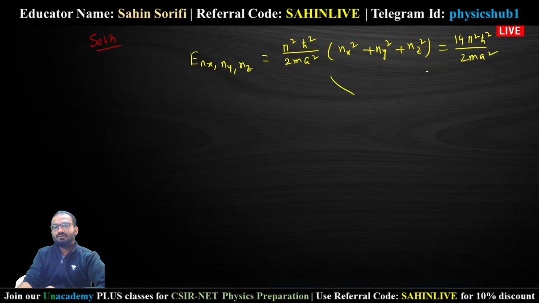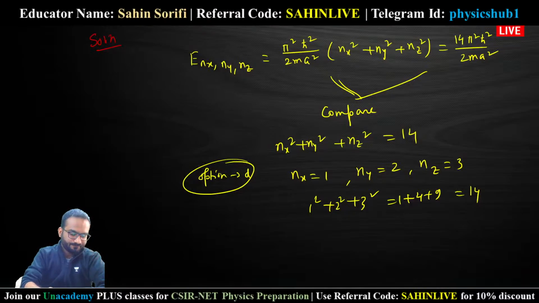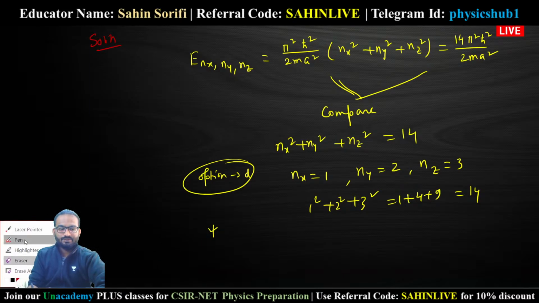So if you just compare these two equations, what will you get? You can write nx² + ny² + nz² equals 14. So your wave function will be ψ, not ψ(x), because it is in 3 dimensions. ψ will be equal to how much? Root over